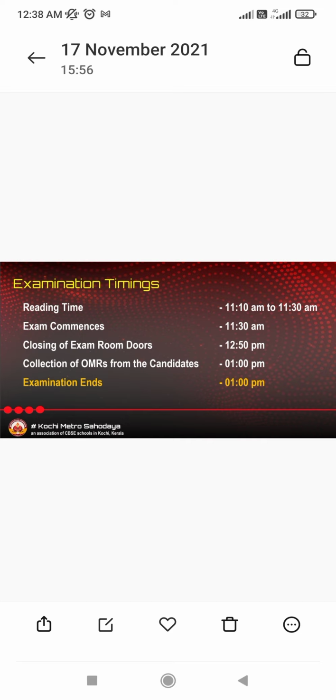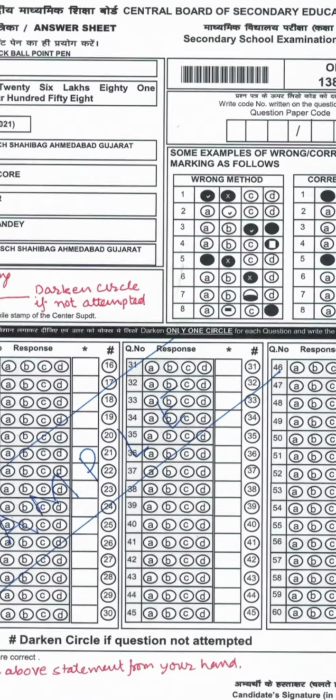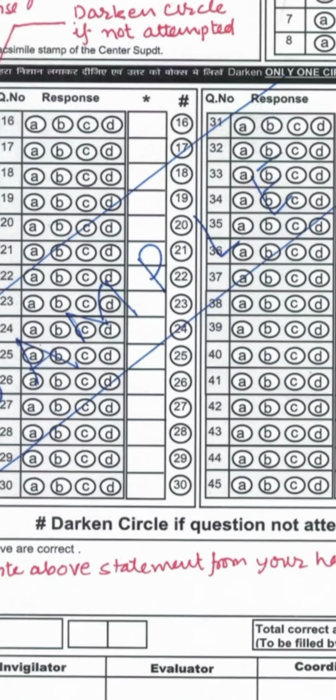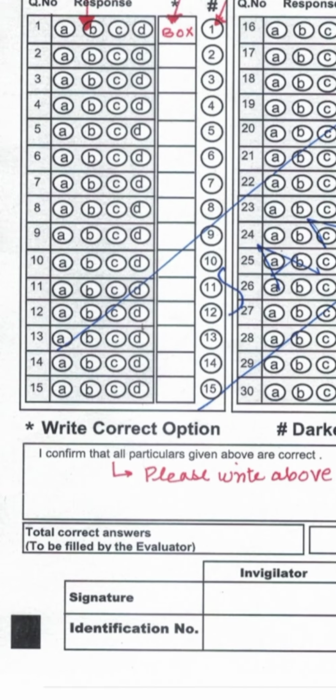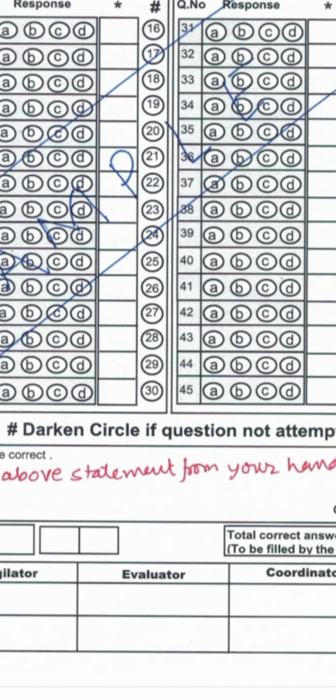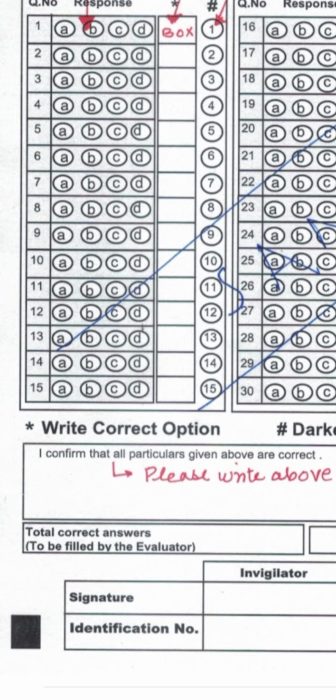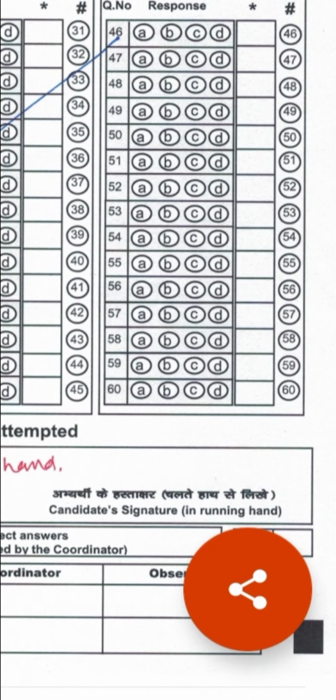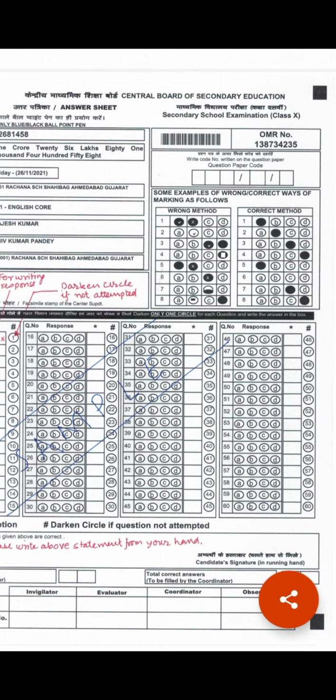And you should be very careful. Once the children receive the OMR sheet and question paper, in the OMR sheet they will only write these things. You see here, they will write the question paper code and they will write this statement, "I confirm that all the particulars given above are correct." They can do it at last also, but you should check whether they are doing it or not, and they will put their signature. This thing only they will do.